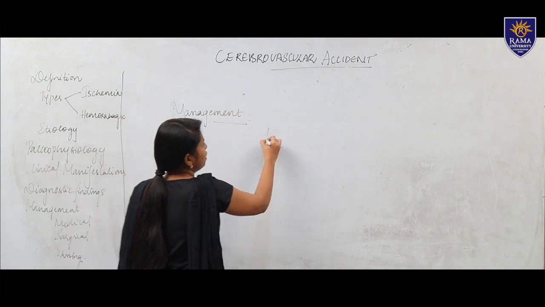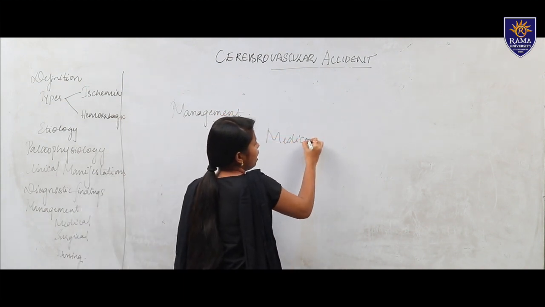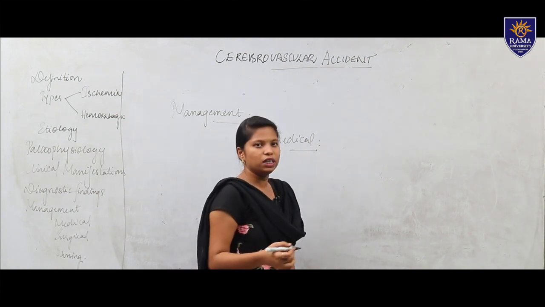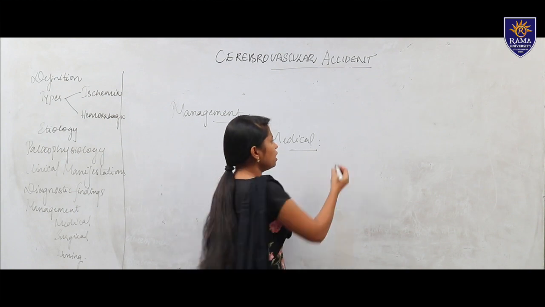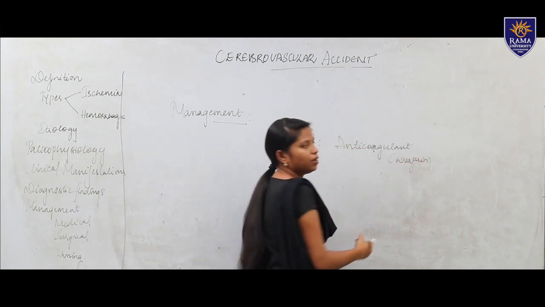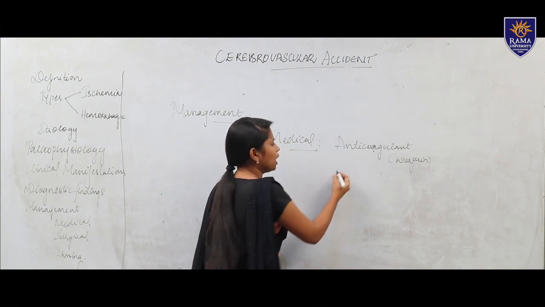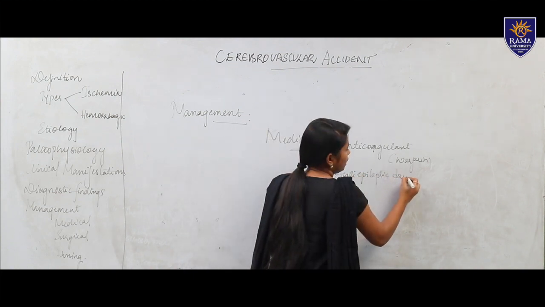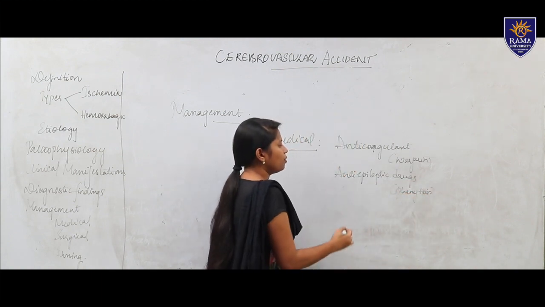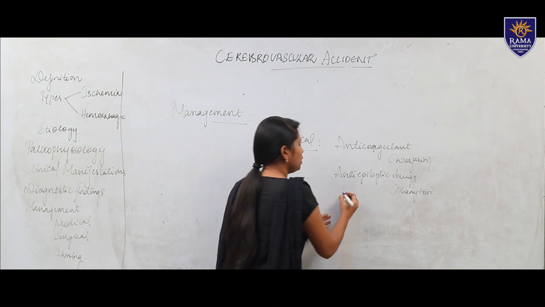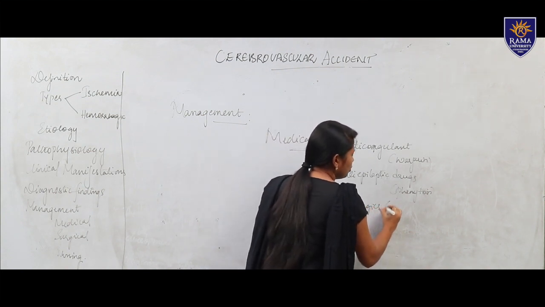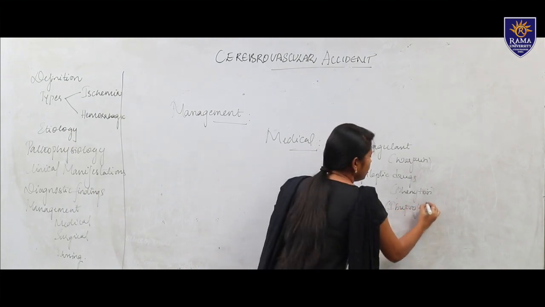In medical management, we have drugs. So, pharmacological management: we are mostly giving anticoagulant drugs like warfarin. If a patient is having seizures or epilepsy, we are giving anti-epileptic drugs like phenytoin. Then for pain we give analgesics, like ibuprofen can be given to the patient.